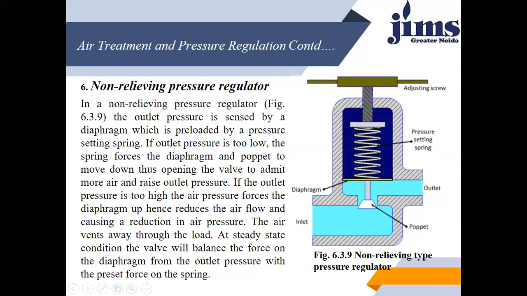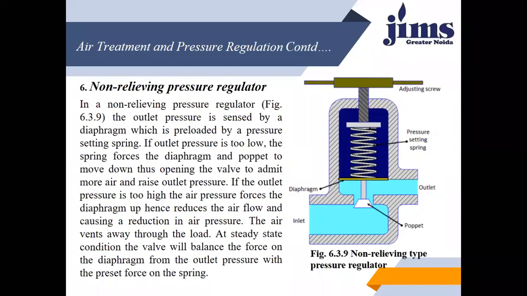So it is our duty to keep it in equilibrium, in a steady state condition, where the forces balance on the diaphragm as well as on the spring and the poppet. So I think you will have got this diagram, what it is suggesting, what it is telling.